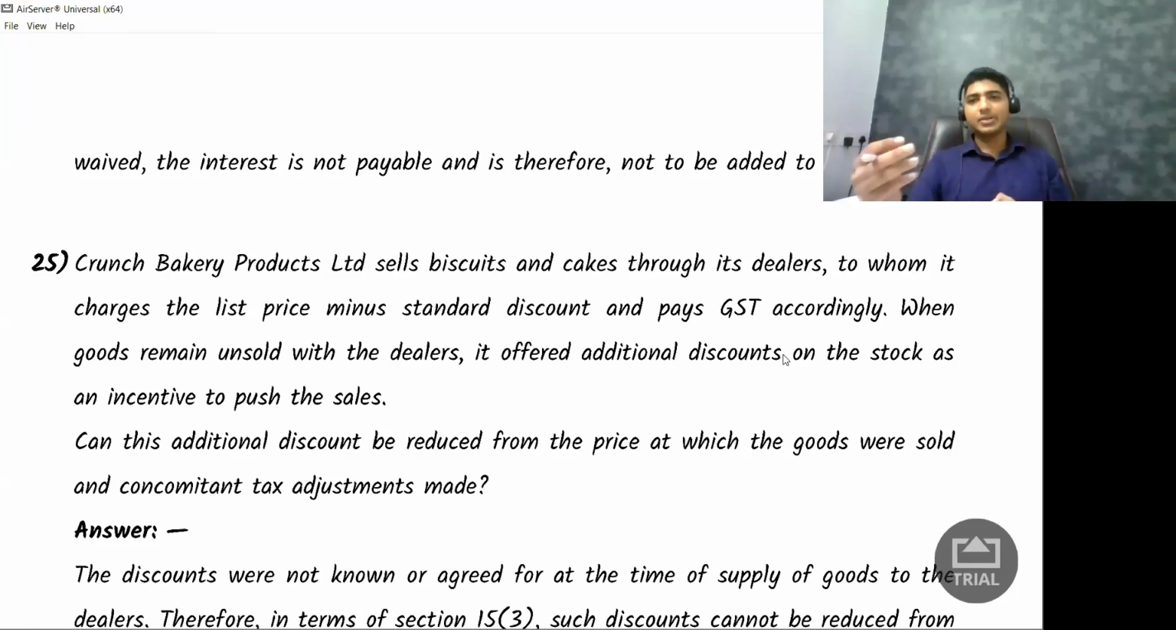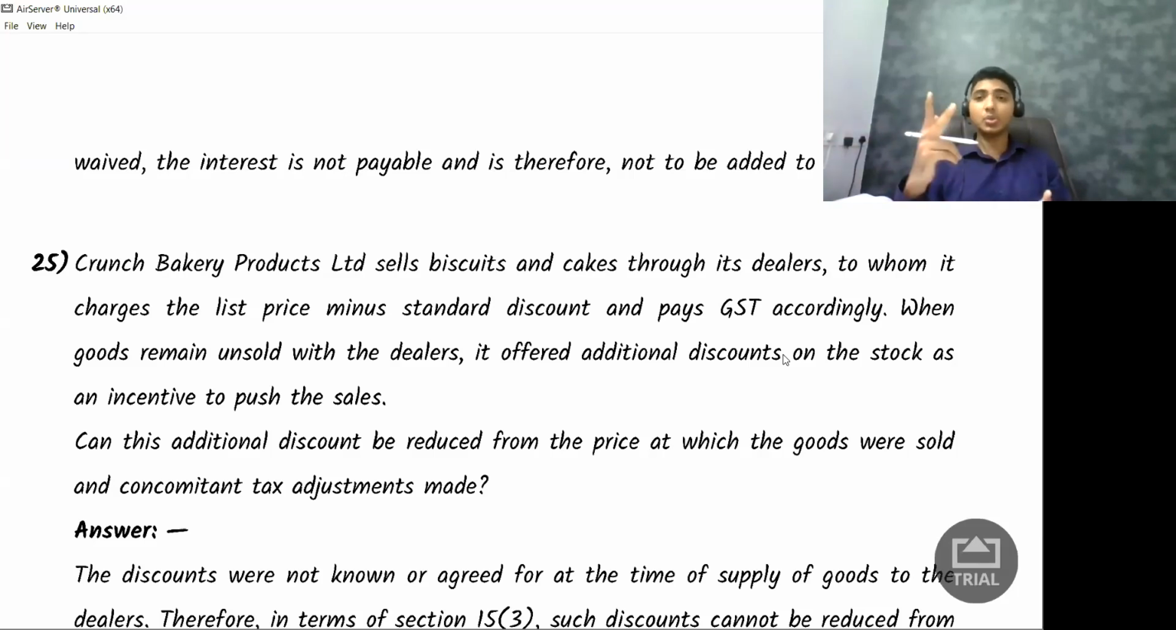So I am selling cake to my dealers, and I'm selling biscuits to my dealers, and I'm giving them standard discount. Let us say 5%, 10% I'm giving. At the same time, if they cannot sell the cake, and remember, if they can't sell the cake within 1 or 2 days, the cake won't be in a saleable condition. So in order to boost them to further sell that particular product, what will I say? I'll give you, let's say, some 20% extra discount. Can that discount be reduced from the value of my supply? Can it be? Is it discount given at the time of supply? No, it is given after the time of supply.